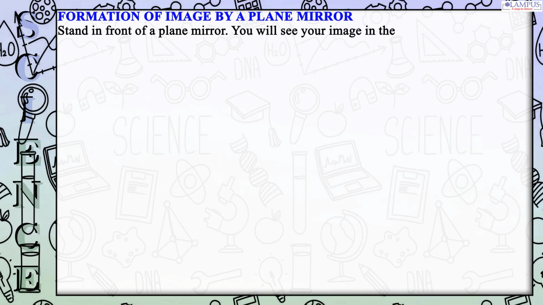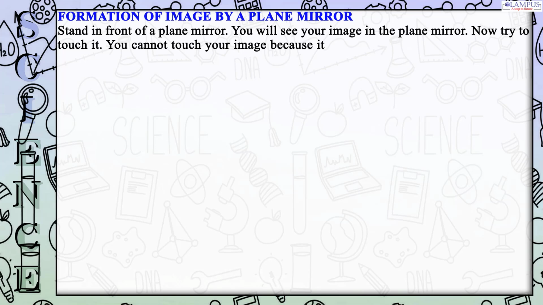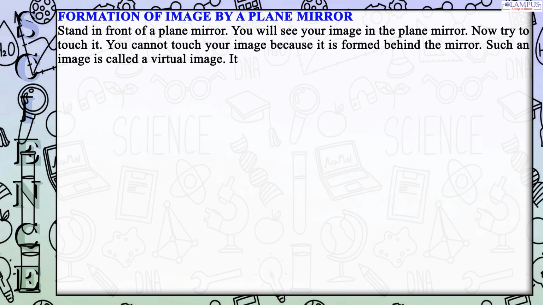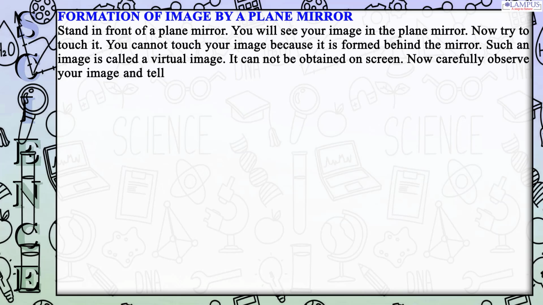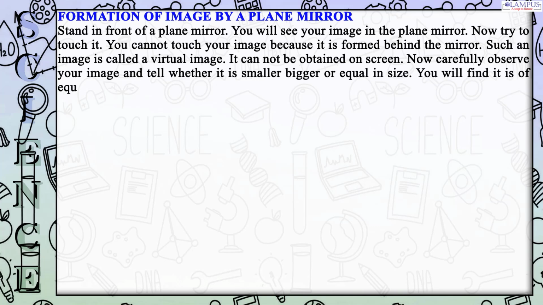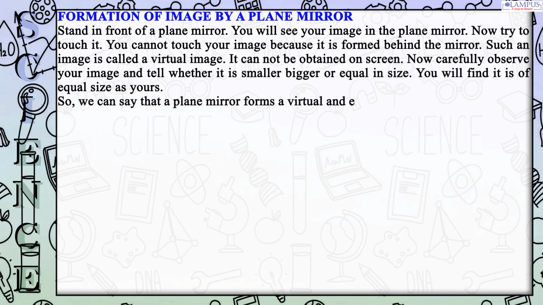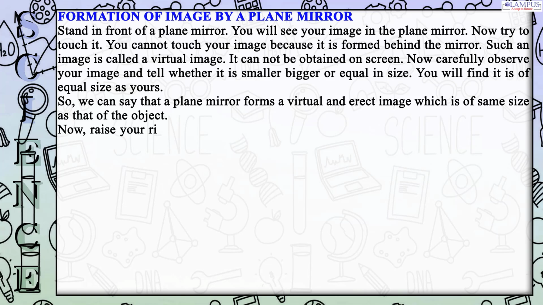Formation of image by a plane mirror. Stand in front of a plane mirror. You will see your image in the plane mirror. Now try to touch it. You cannot touch your image because it is formed behind the mirror. Such an image is called a virtual image. It cannot be obtained on a screen. Now carefully observe your image and tell whether it is smaller, bigger, or equal in size. You will find it is of equal size as yours. So, we can say that a plane mirror forms a virtual and erect image which is of the same size as that of the object.